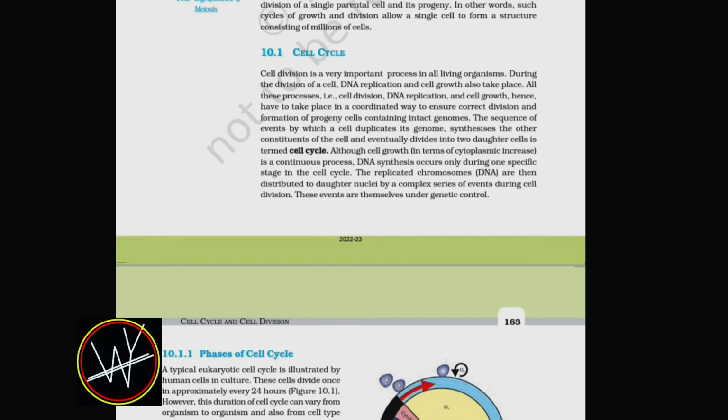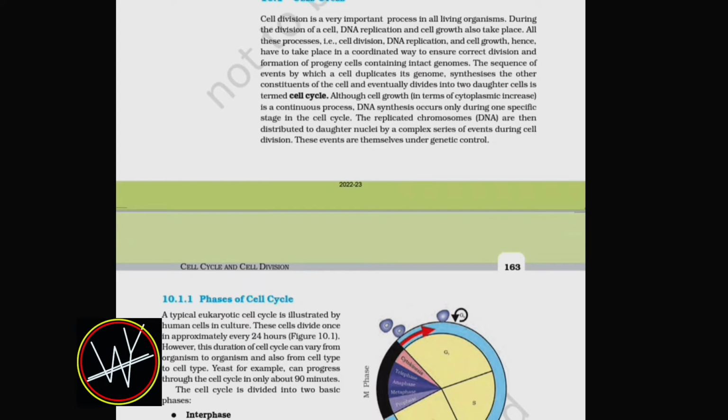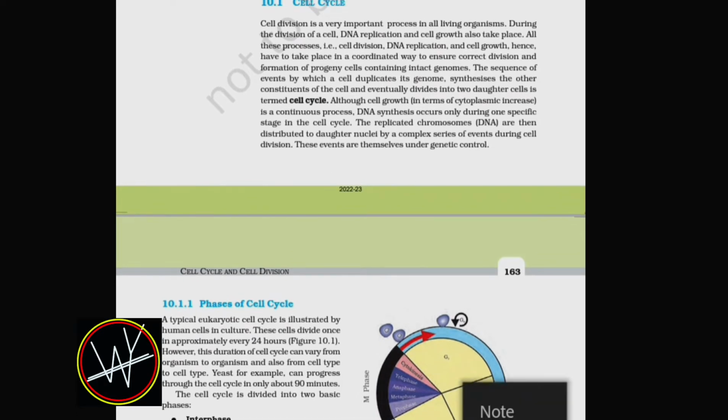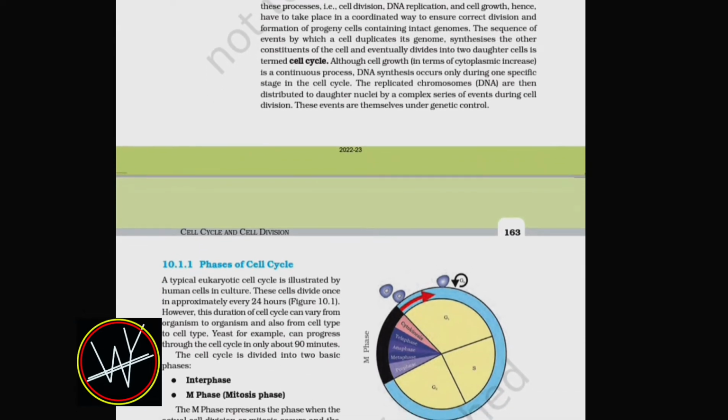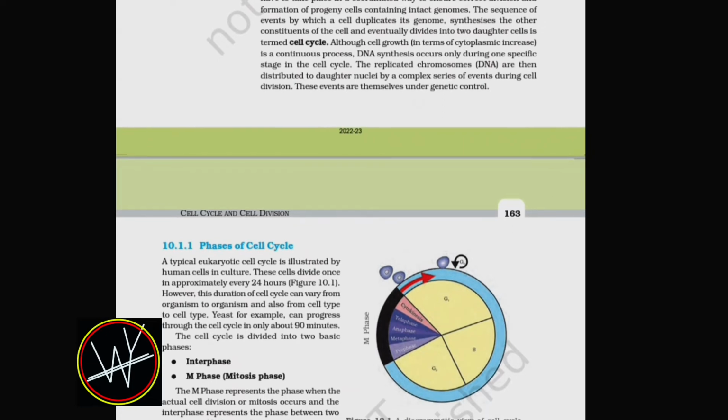10.1 Cell cycle. Cell division is a very important process in all living organisms. During the division of a cell, DNA replication and cell growth also take place. All these processes, that is cell division, DNA replication and cell growth, hence have to take place in a coordinated way to ensure correct division and formation of progeny cells containing intact genomes. The sequence of events by which a cell duplicates its genome, synthesizes the other constituents of the cell and eventually divides into two daughter cells is termed the cell cycle.